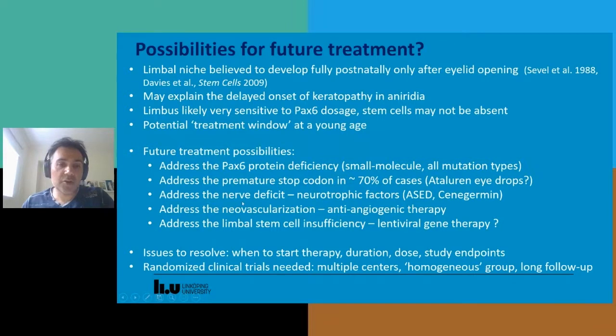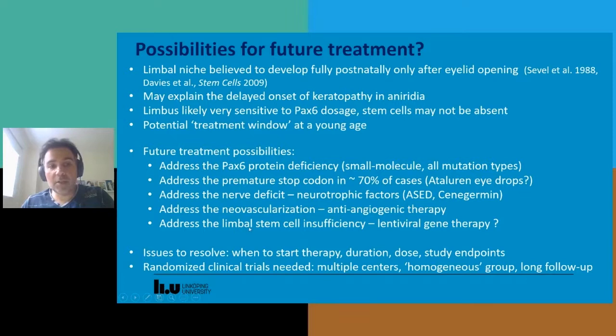Also, as I mentioned before, the nerve deficit is very important, and this is something that could possibly be addressed through providing neurotrophic factors exogenously. So, for example, using autologous serum eye drops or cenegermin, which is a newly approved drug, which is nerve growth factor. Also, we should be trying to address the neovascularization, and this could be done with anti-angiogenic therapy. And there's a wide variety of therapies available, and they are approved for use in the eye, but not necessarily in the cornea. So these could be used off-label.